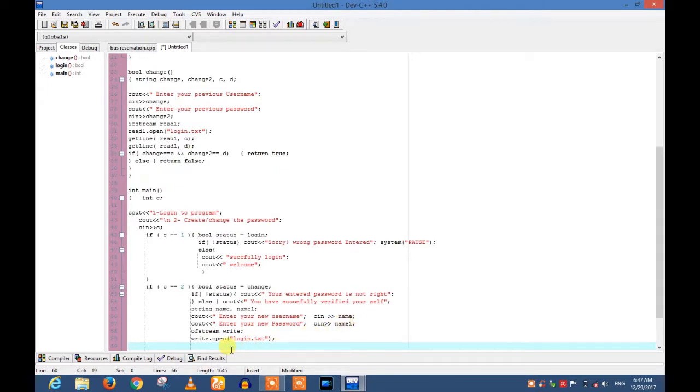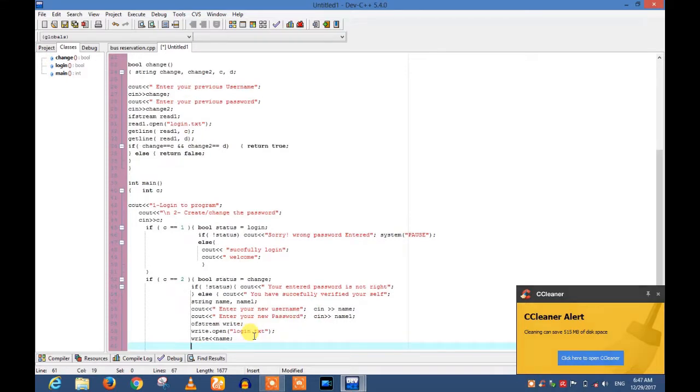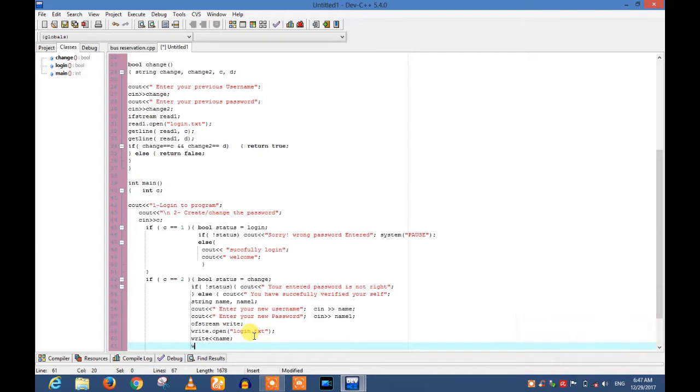So the procedure is to write name, the string type variable taken from the user, and write, we have to end the line first. Here we have to end the line, name 1.